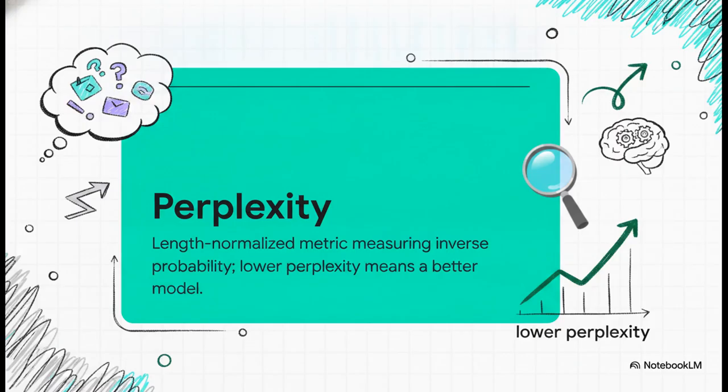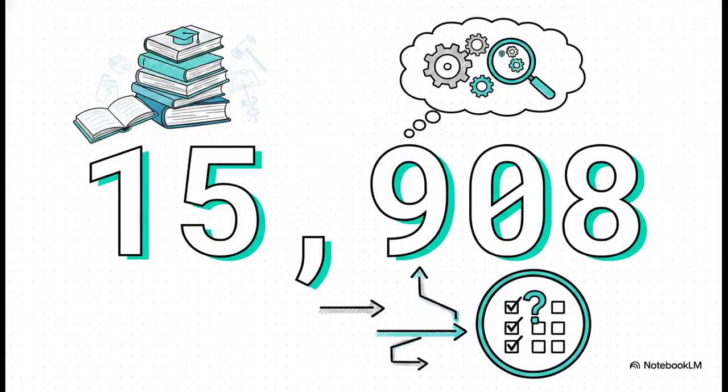I know, that is a mouthful. In plain terms, it measures how surprised the model is by real-world text. A lower perplexity score indicates a better language model because it means the model wasn't surprised. It's a highly accurate predictor of upcoming words. But obviously, just predicting words isn't enough for us. We want to test actual reasoning and world knowledge.